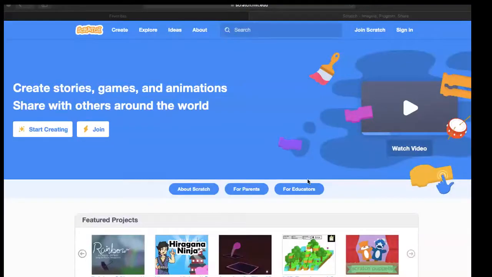All right, let's get right into it. We're going to go to scratch.mit.edu. This is a website that anybody can use, and they're going to be using a block code. We'll call it Blockly for now. This is the way that students at such organizations and colleges as Harvard or MIT begin to learn how coding is done. So let's click Start Creating.